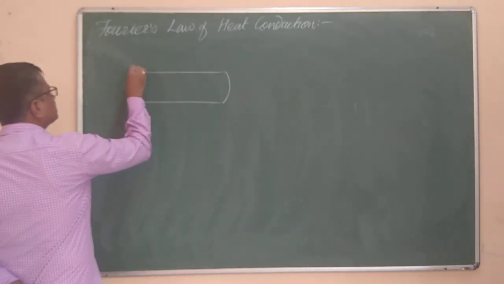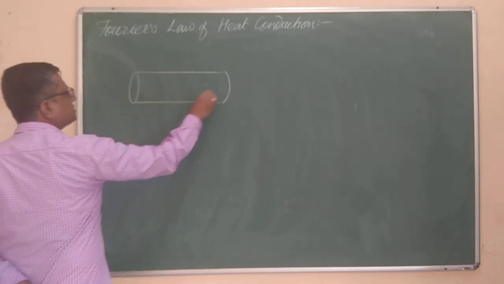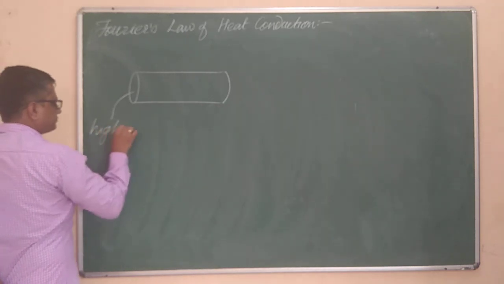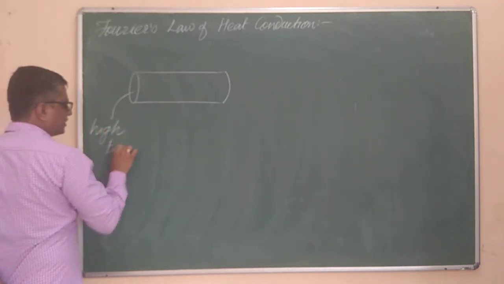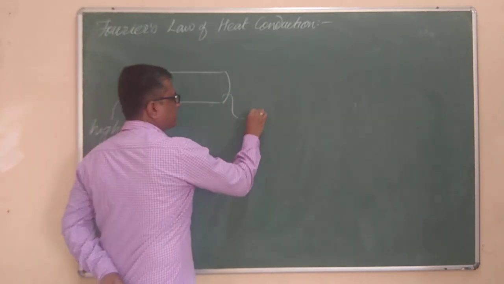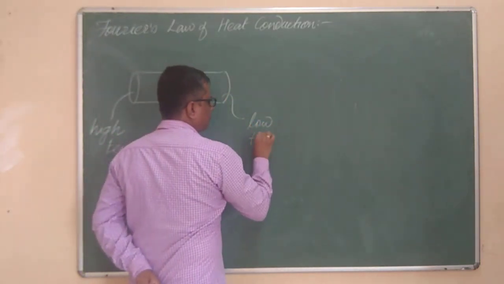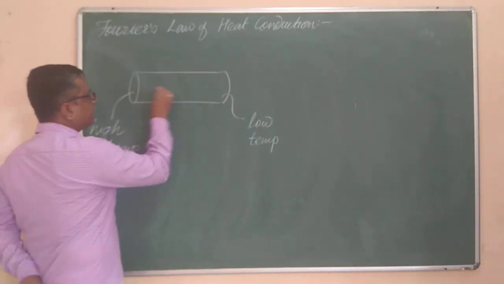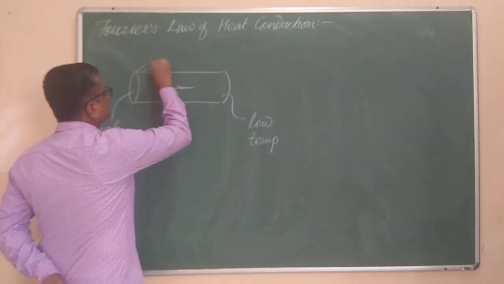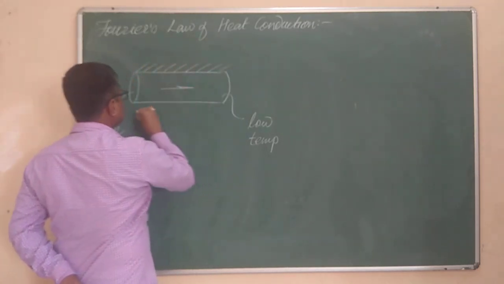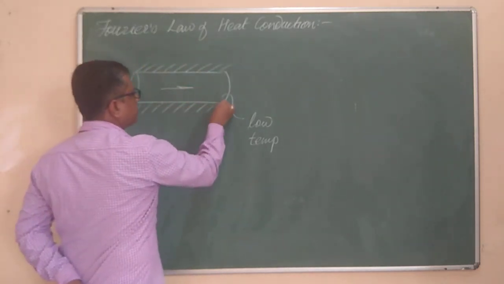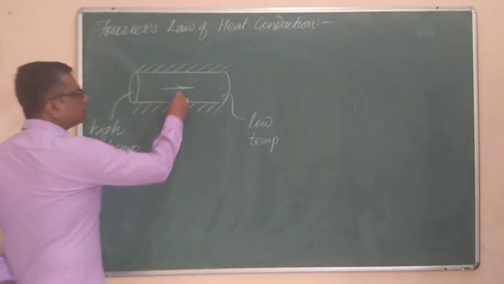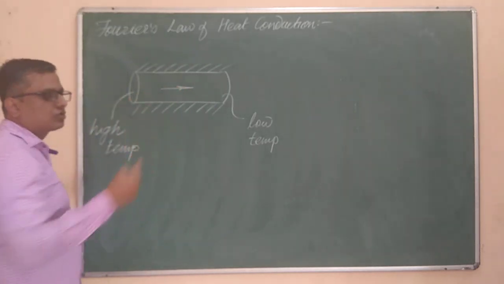This end is at high temperature and this end is at low temperature. So obviously the heat will start to flow from the high temperature end to the low temperature end. And one more condition that I forgot to tell you: the lateral surface of this rod is insulated. It is provided with insulation. Now obviously the heat will start to flow from the hot end to the cold end.